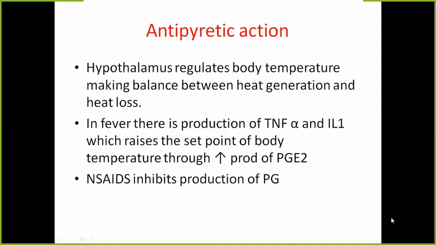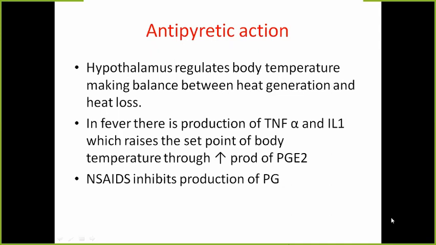Then second important action is antipyretic action. That means these drugs are used to relieve the temperature. Normally whenever there is some infection or some trauma, it leads to production of TNF alpha and interleukin 1. These raise the set point of body temperature at the hypothalamus. So PGE2 are responsible for this.